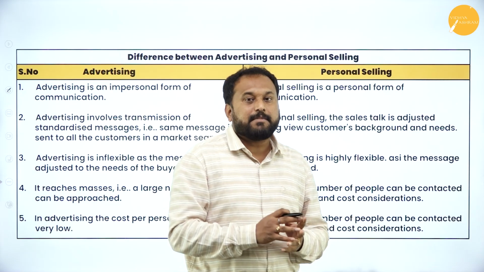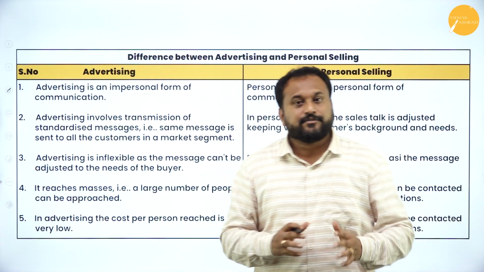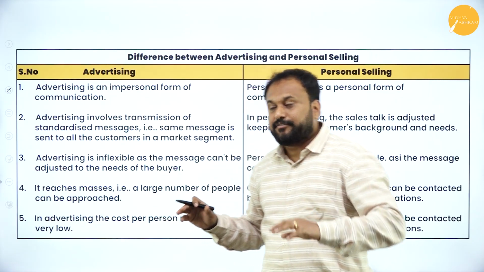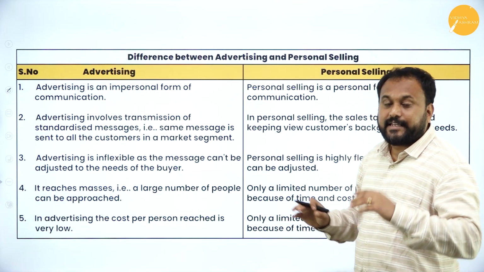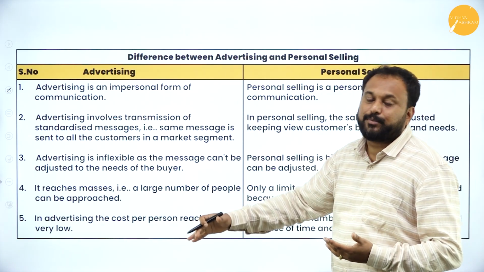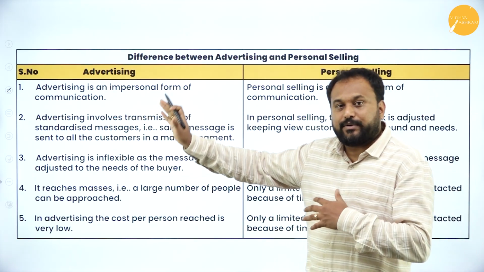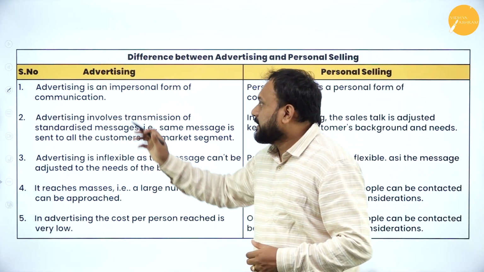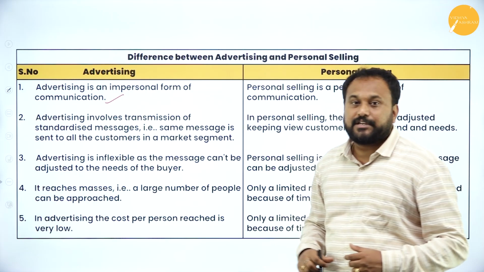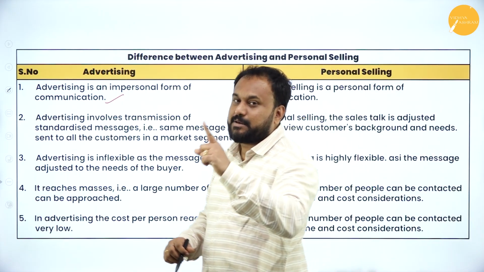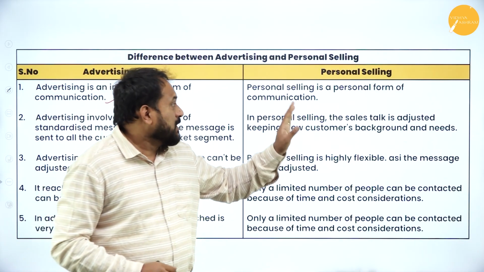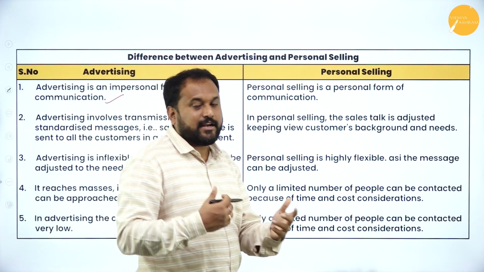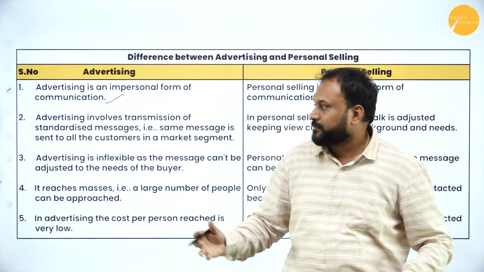If you need to get 8 marks, what you need to write is, first you write the meaning of advertising, then you write the meaning of personal selling, then you start writing the difference between advertising and personal selling. See, in the first one, advertising is an impersonal form of communication. I have told this in the meaning itself, right? The same kind of thing you are supposed to do. Personal selling is a personal form of communication. So man to man, right? One to one or one to many.